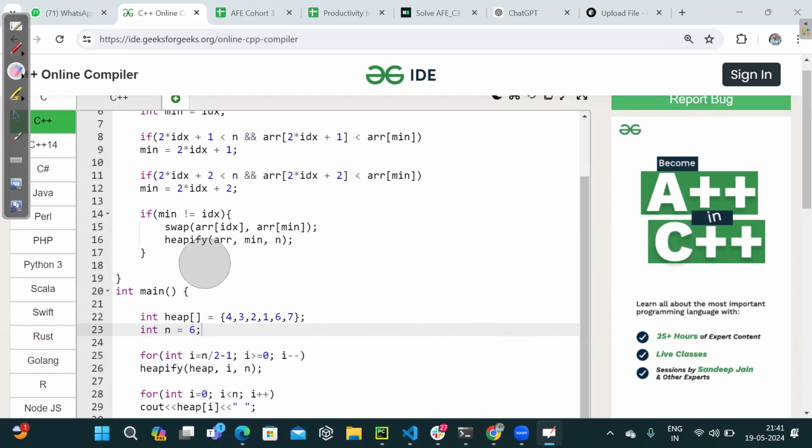How to convert any random binary tree that's complete in nature into a max heap. Will it be doable by all of you? Let me know. Can you try doing it? You have to convert it into a max heap. That's it.